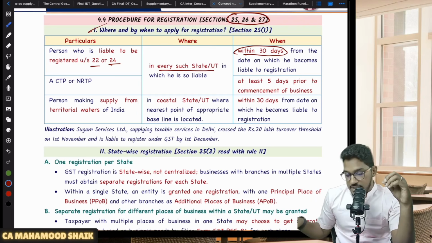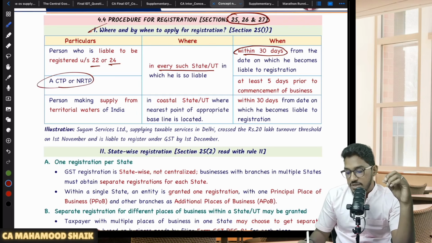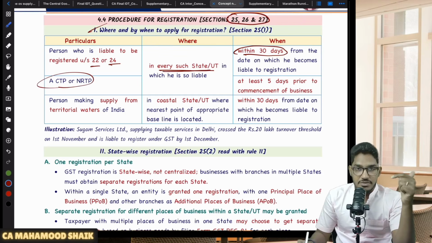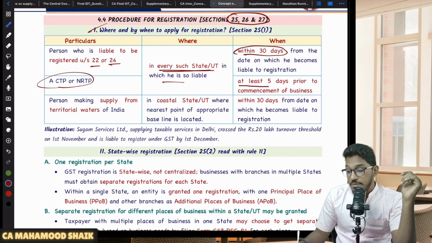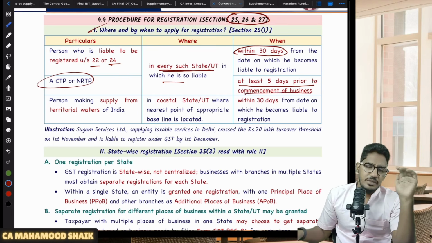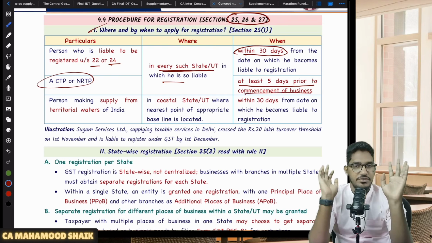In case it is a CTP or NRTP, then also he is required to submit an application for registration in every state or union territory from wherever he is making taxable supply. But for a CTP or NRTP, it is not within 30 days. You have to submit an application for registration at least 5 days prior to the commencement of business.